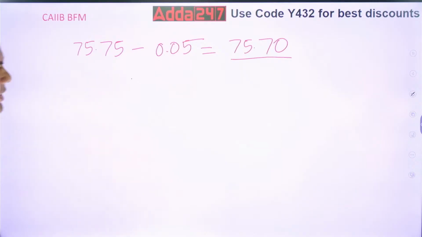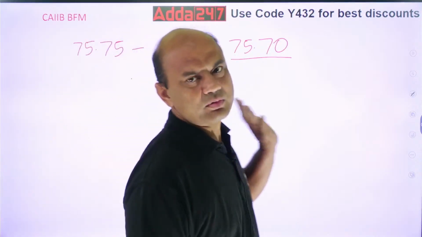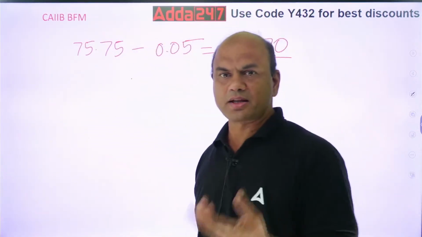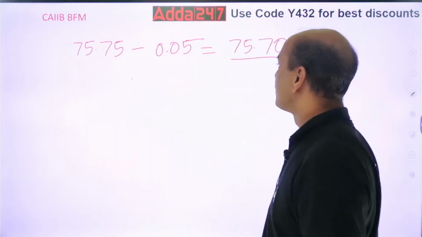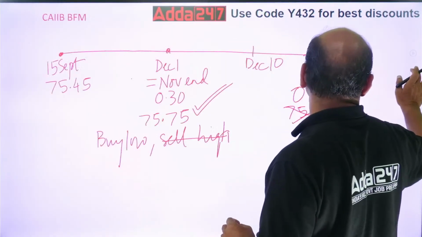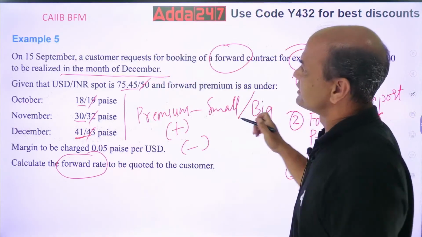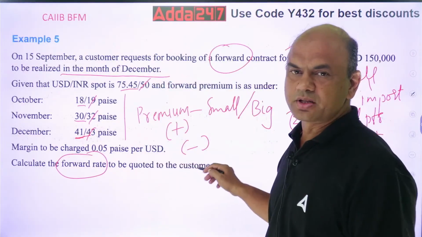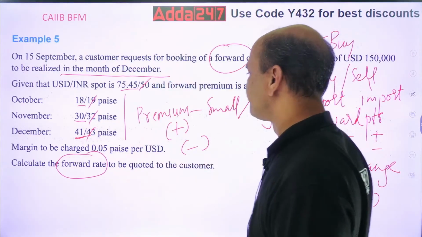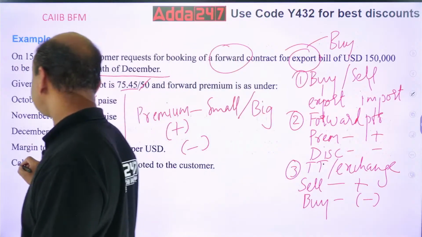Now, in the exam, they can ask you something more. First, they have asked you the rate. So this problem is over. First one is rate.